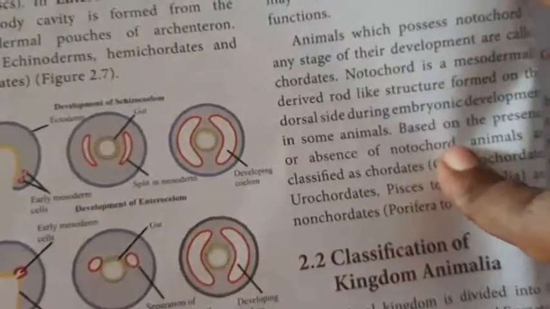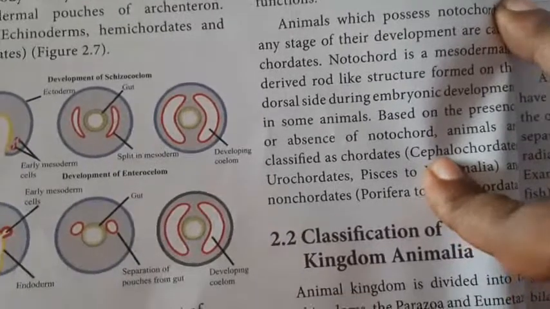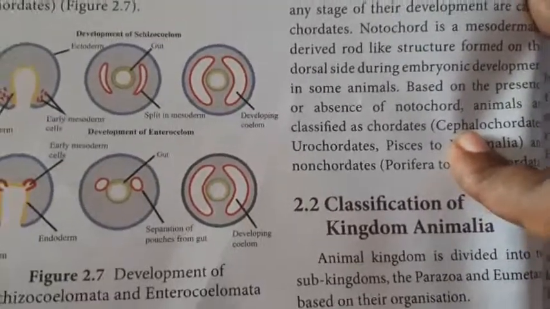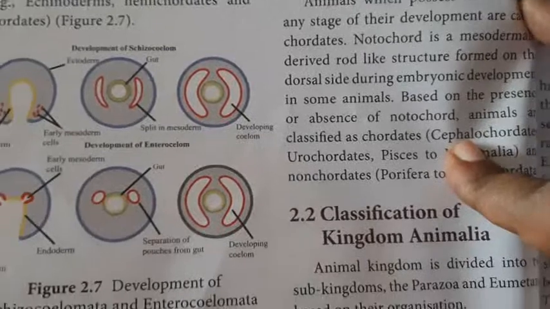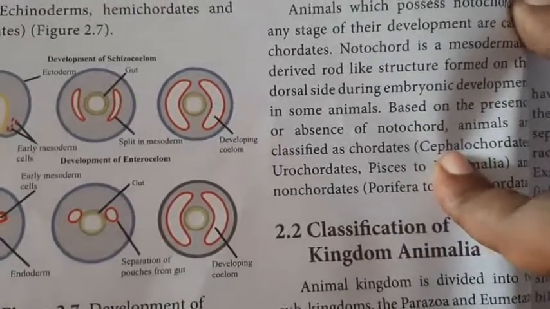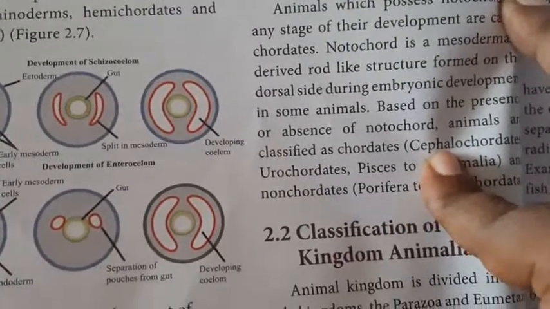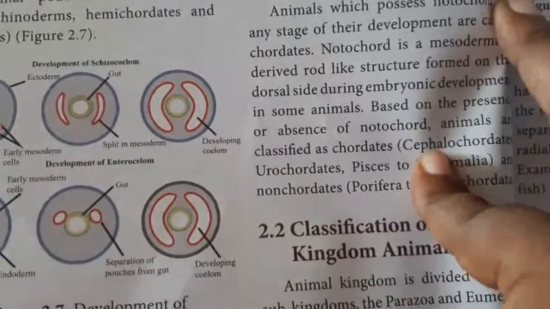The simplest form of segmentation is found in annelids, where each unit of the body is very similar to the next one. But in arthropods, like the cockroach, the segments may look different and have different functions.